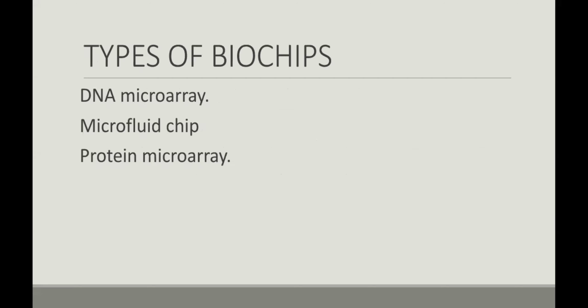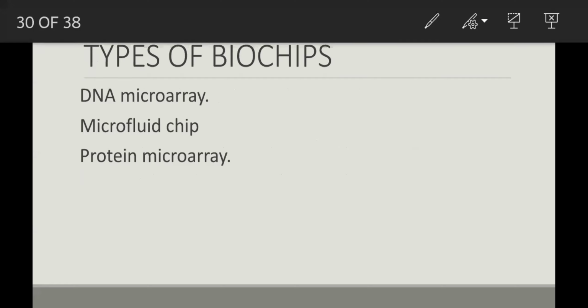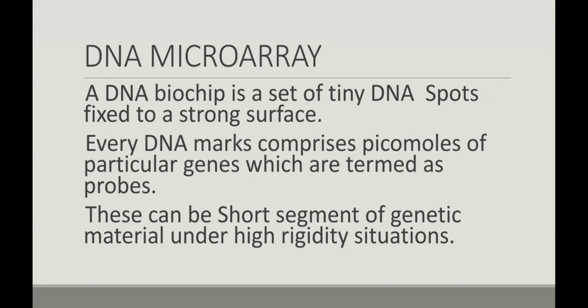So, types of biochips: DNA microarray, microfluidic chip, and protein microarray are the three types of biochips. A DNA microarray contains tiny DNA spots fixed to a solid surface. It comprises picomoles of particular genes, which are termed probes.